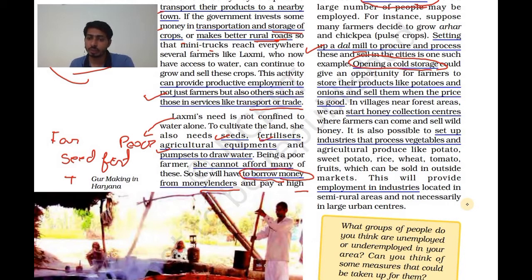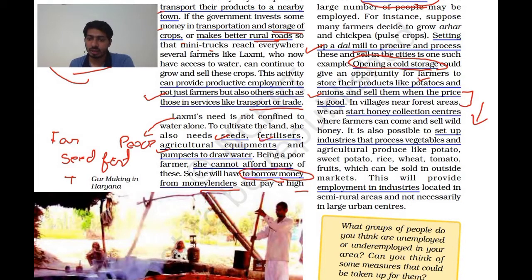Farmers can store their products, like what kind of products? Potato, onion, and sell them when the price is good. So once there is a good price available in the market, at that time they can release them from their storehouses and sell them in the market. Because if everybody goes together to sell, prices might fall, because when supply increases, prices fall. So whenever the prices are stable, at that time they can sell.